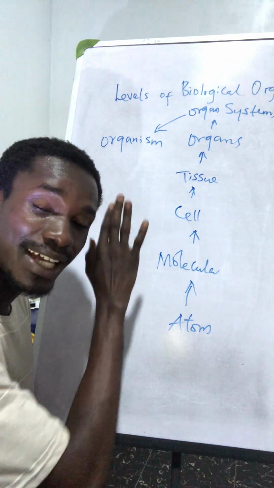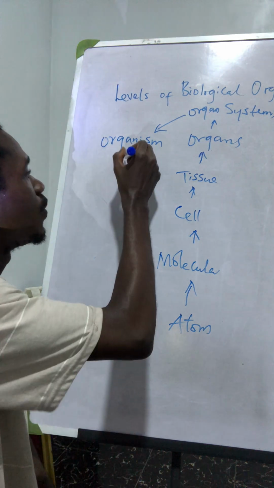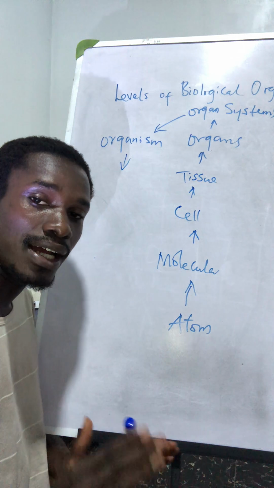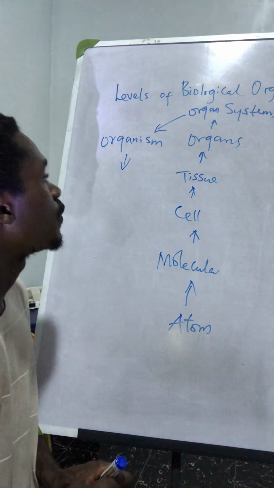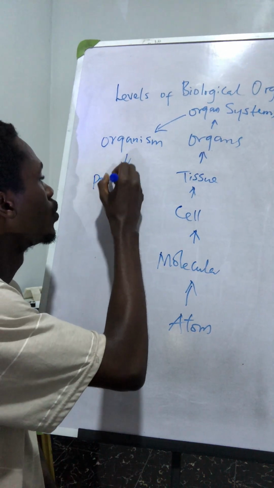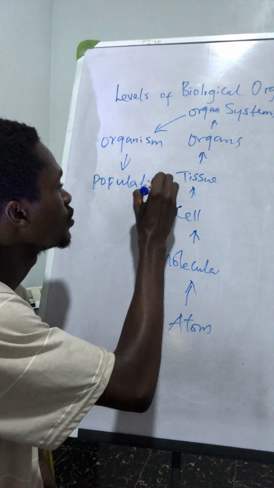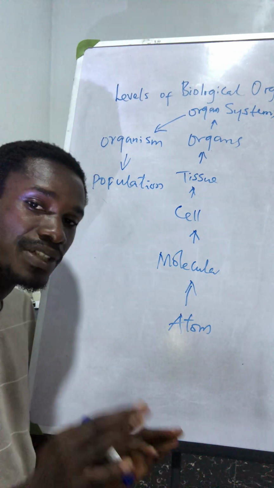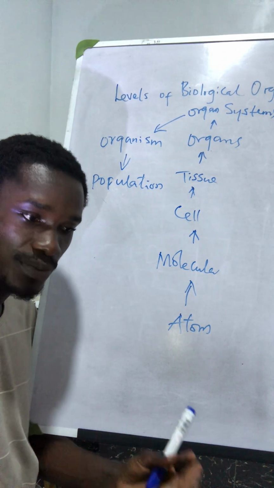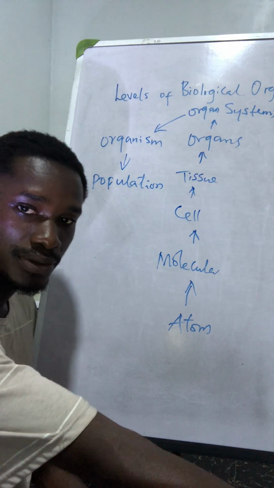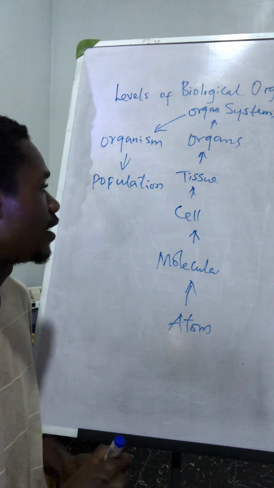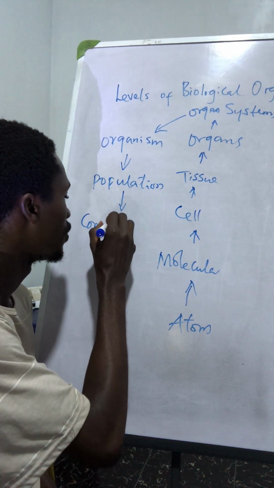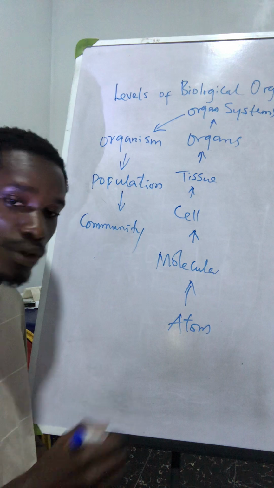But it did not just end here. It continues. When two or more organisms of the same species come together, we call them a population. So after the population, another level here is the community.